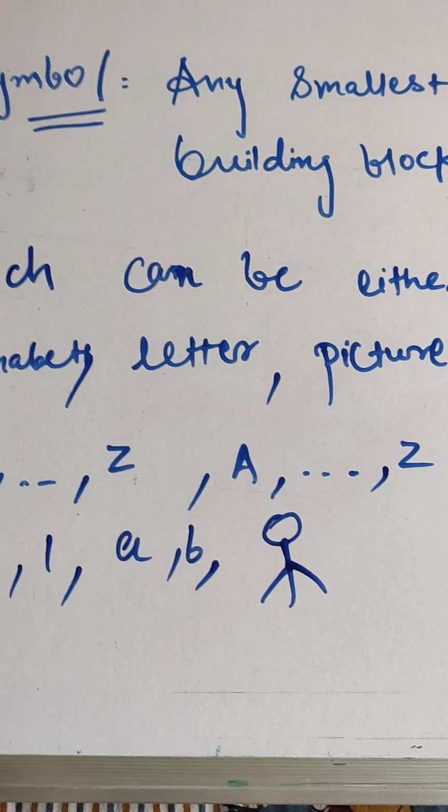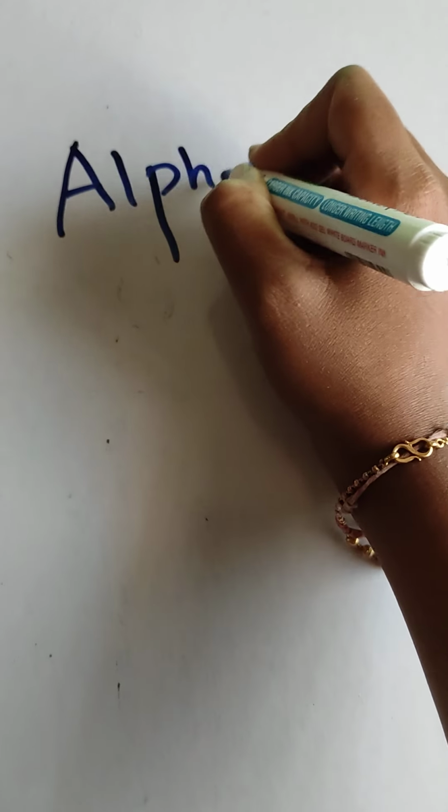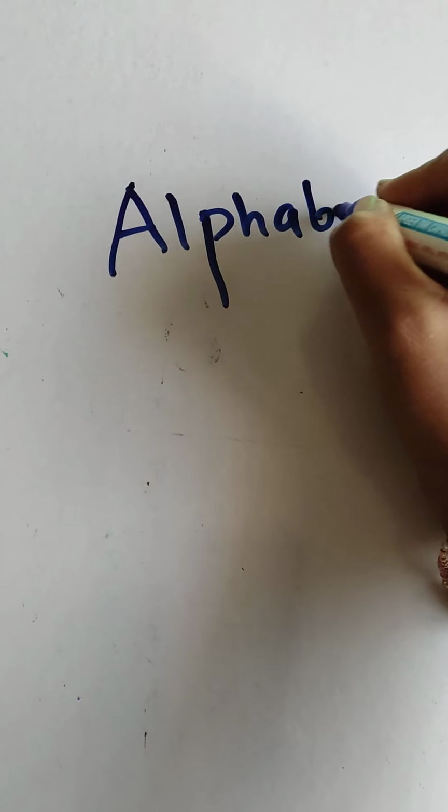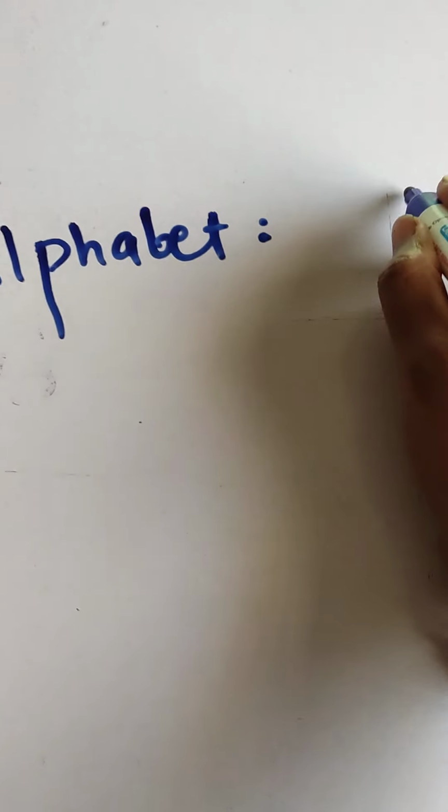Now we are starting with alphabet. What do you mean by alphabet? An alphabet is denoted by sigma.